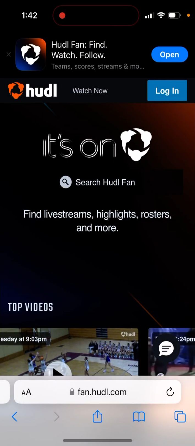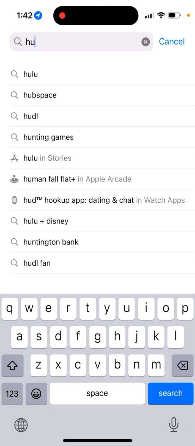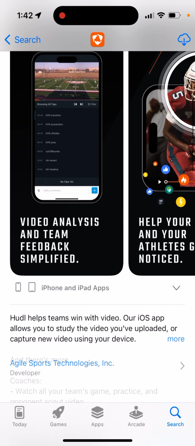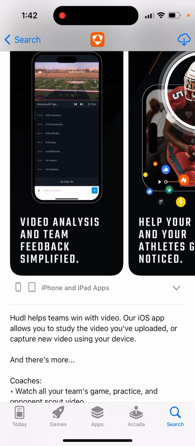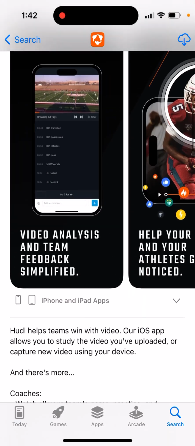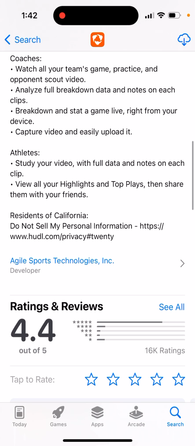So here is the fanhoodle.com website. So what is that? Basically, there is also a mobile app, and if you search for the app, there is first a separate Hoodle app, which is a sport technology app that helps teams win with video. Our iOS app allows you to study the video you uploaded or capture new video using your device. So basically, this is a separate app for coaches just to record videos and practice with their teams based on the video analysis.